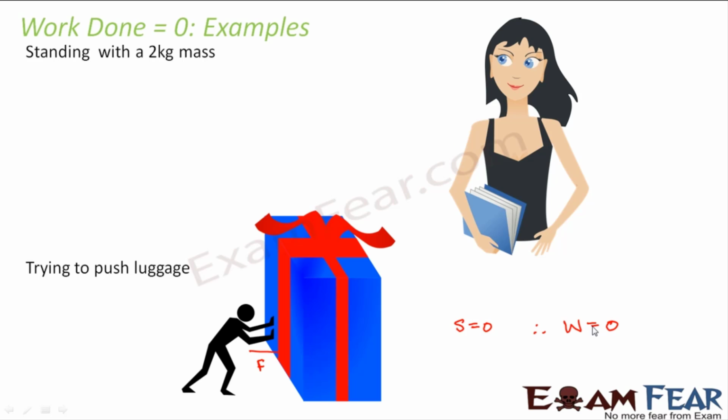Right? Now, if the box would have moved even a bit, in that case, we would have said that some work is done. So work done is always 0 when either the force applied is 0, that is, the person is not applying any force, or the person is applying a lot of force but the displacement is 0. So in both the cases, work done will be equal to 0.